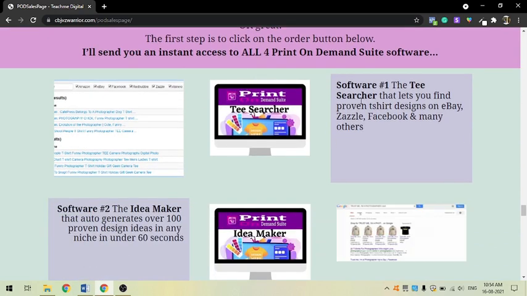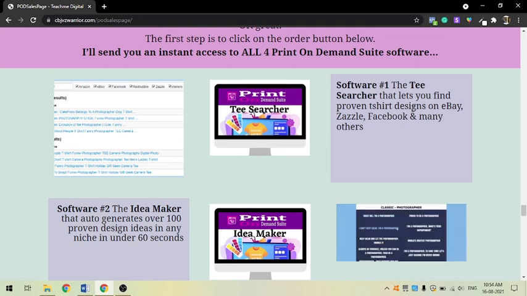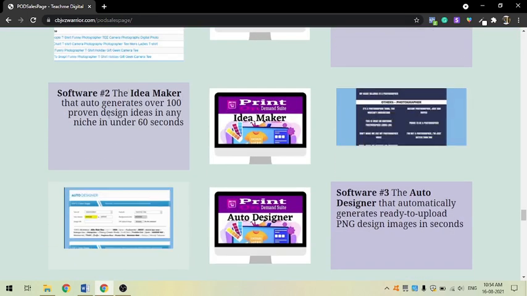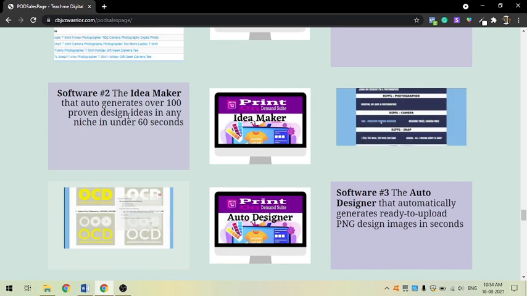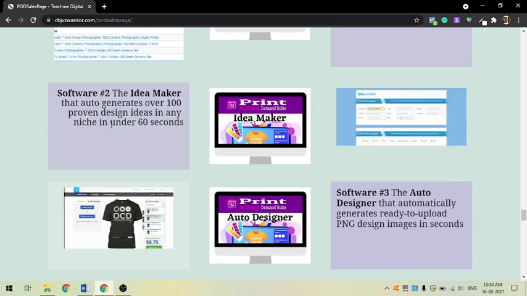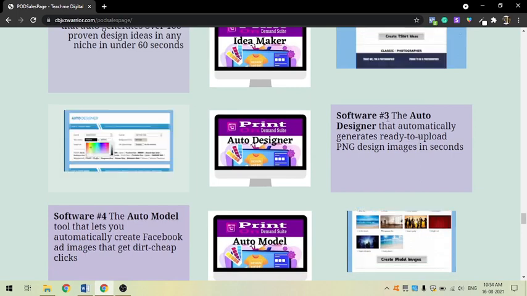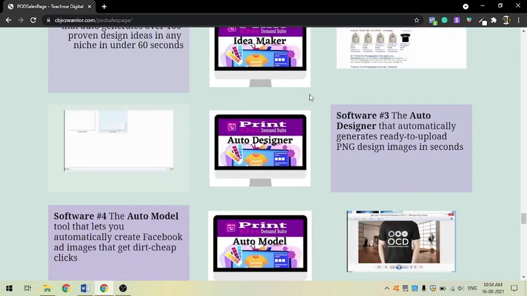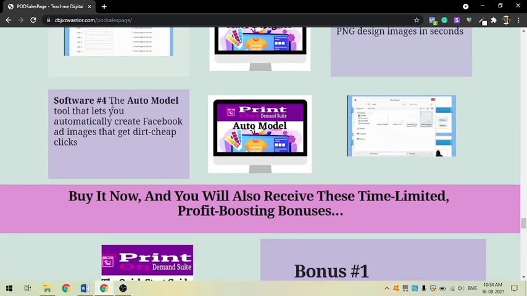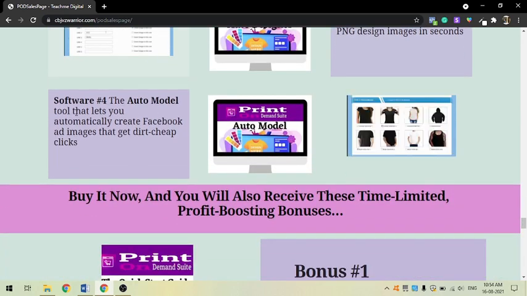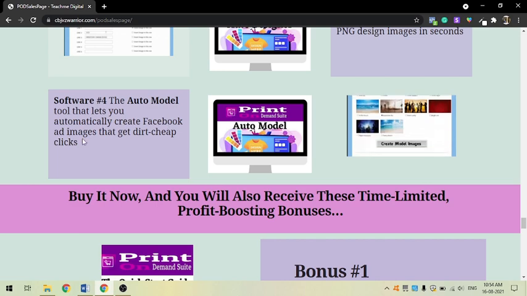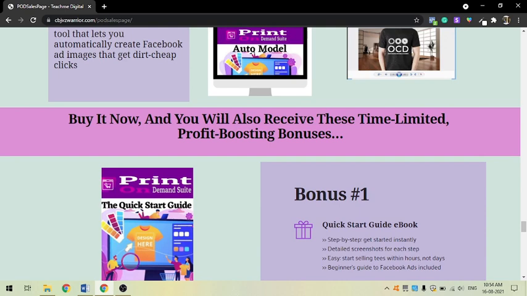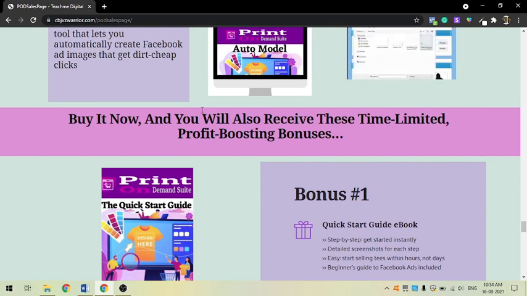Software 1, the T Searcher, lets you find proven T-shirt designs on eBay, Zazzle, Facebook and many others. Software 2, the Idea Maker, auto generates over 100 proven design ideas in any niche in under 60 seconds. Software 3 is the Auto Designer that automatically generates ready to upload PNG design images in seconds. Software 4 is the Auto Model tool that lets you automatically create Facebook ad images that get dirt cheap clicks.